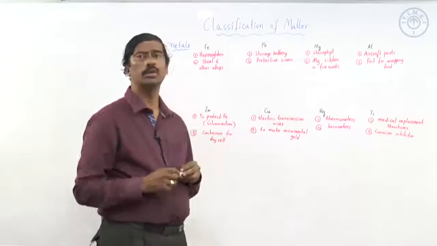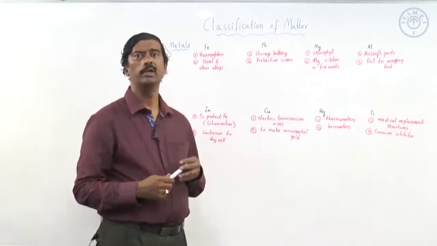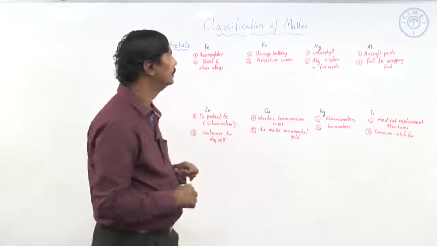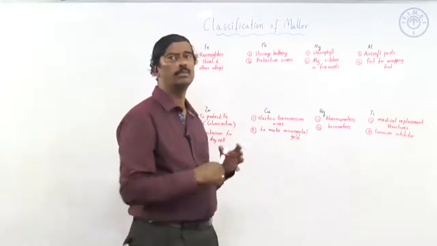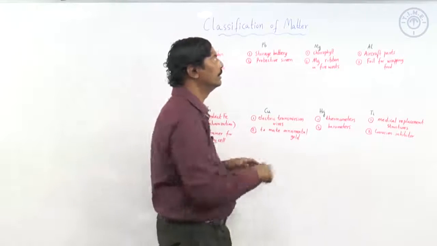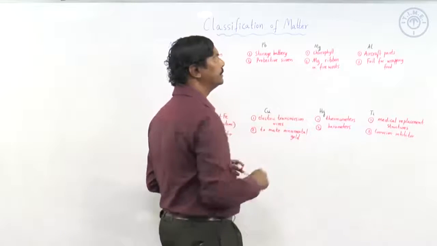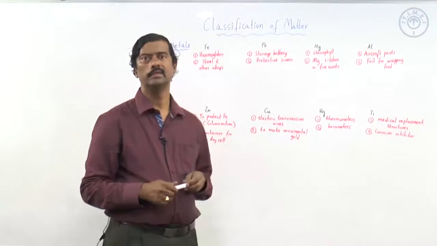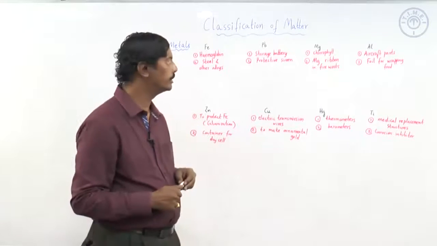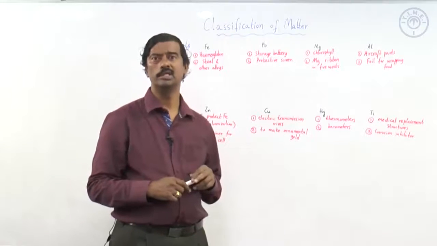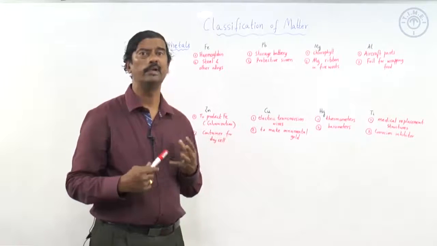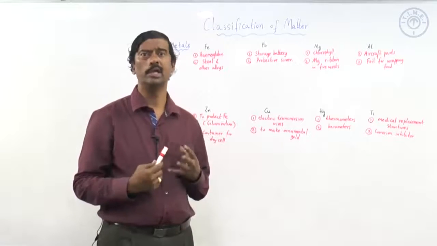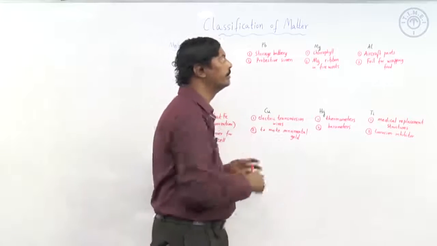Then lead is used in the storage battery as Pb and PbO2. Lead is also used in fuse wire because of its low melting point. So, these are the assorted different properties of lead that we are looking into. Then magnesium, in the second part, that is magnesium ribbon used for making the dazzling light that we get in fireworks, and magnesium being used as a reducing agent depend on the reactivity of magnesium. Magnesium is highly electropositive. Magnesium has a tendency to lose electrons. So, that activity we are looking at.